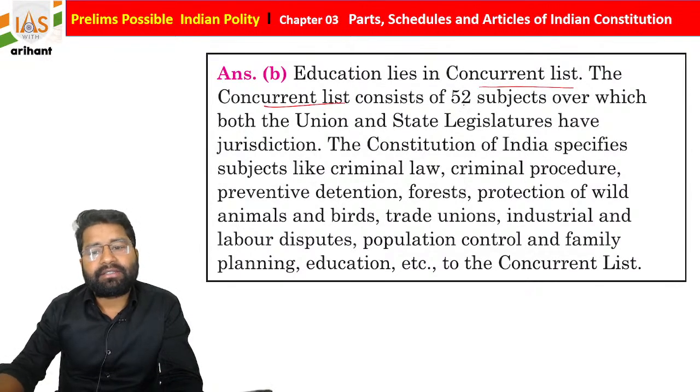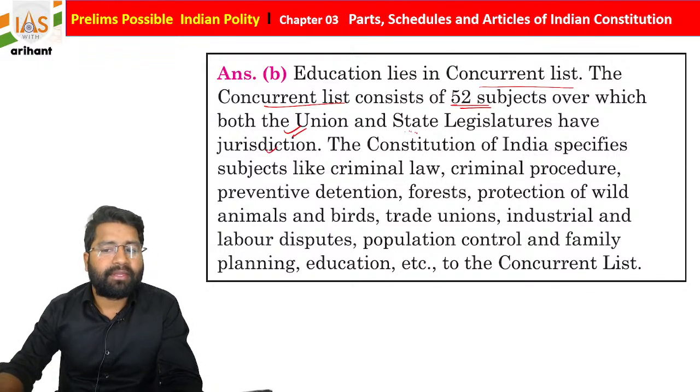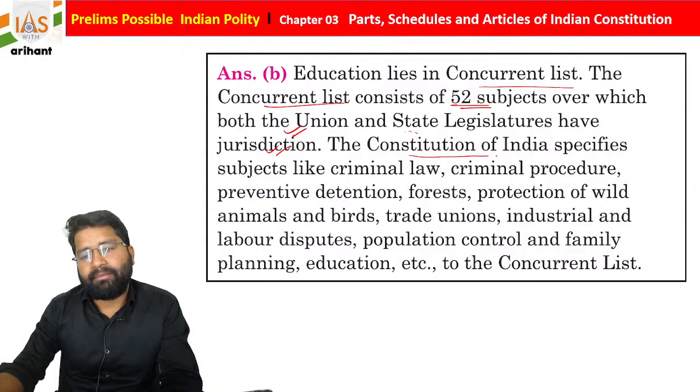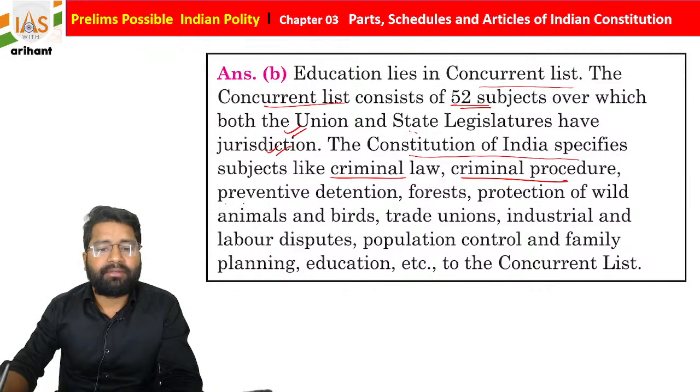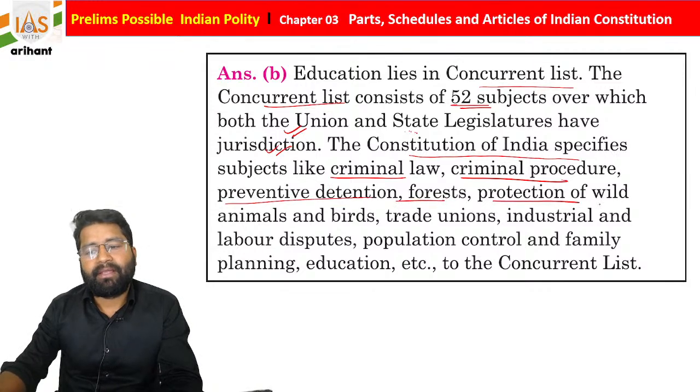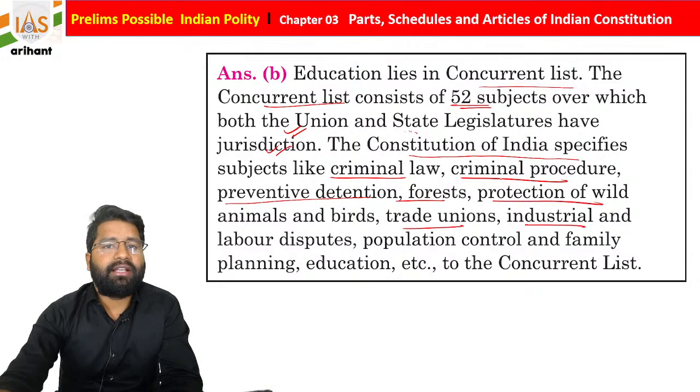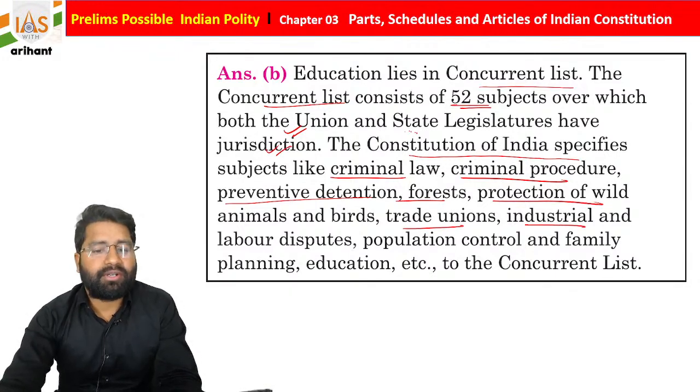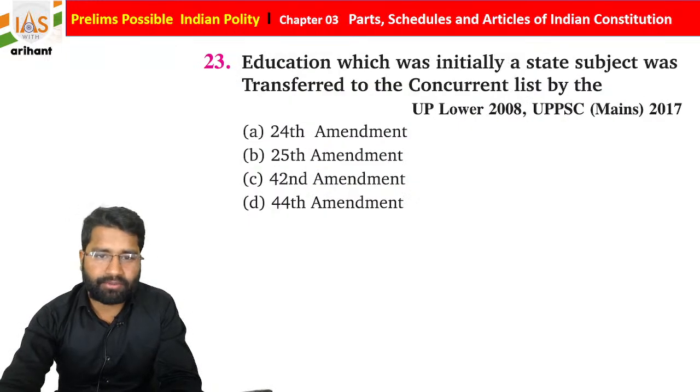The concurrent list consists of 52 subjects, over which both state and union can have jurisdiction. Basically the Constitution of India specifies criminal law, criminal procedure, preventive detention, forest, protection of wild animals and birds, trade union, industrial and labor dispute, population control and family planning, education. These all will be part of the concurrent list, students.